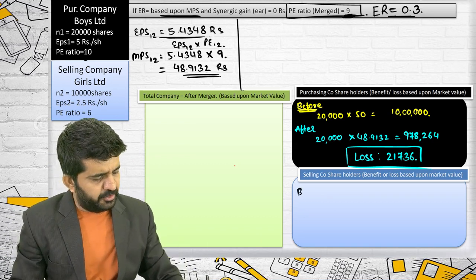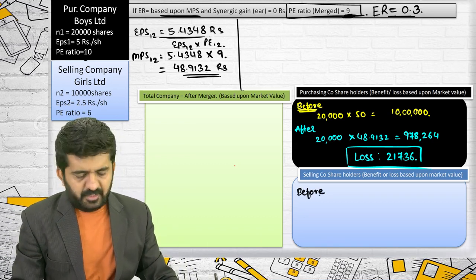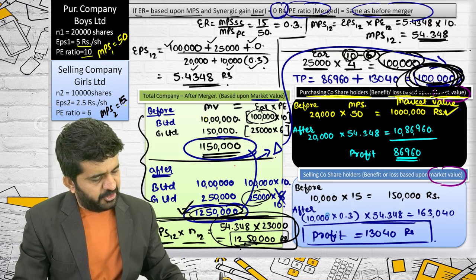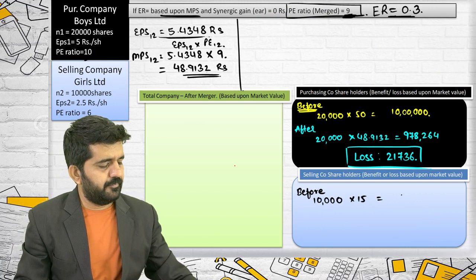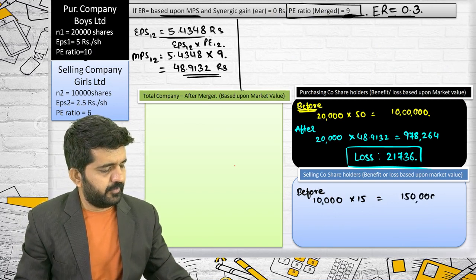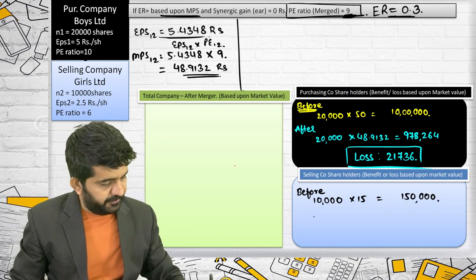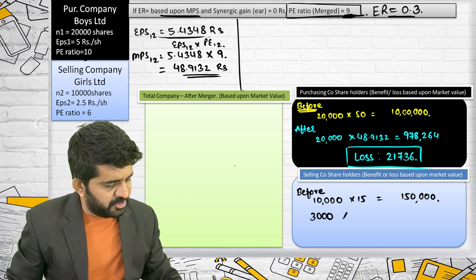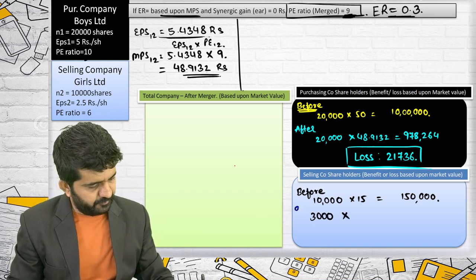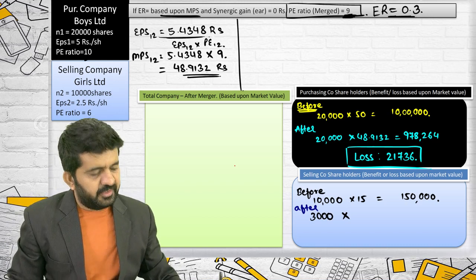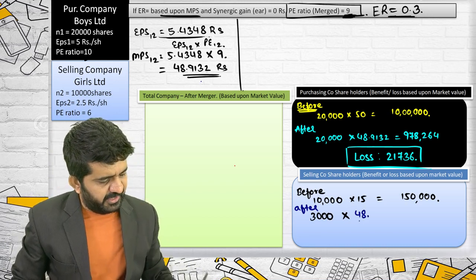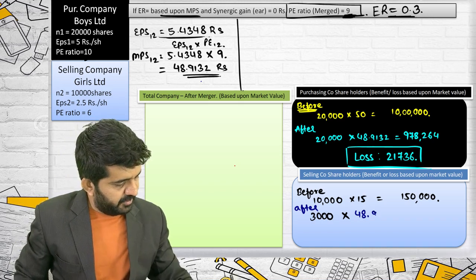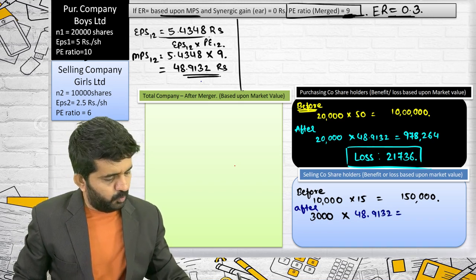Selling company shareholders, before they were having market value of 10,000 into 50. Before situation remains same. After, they are having 3,000 shares at the rate of rupees 48.9132.